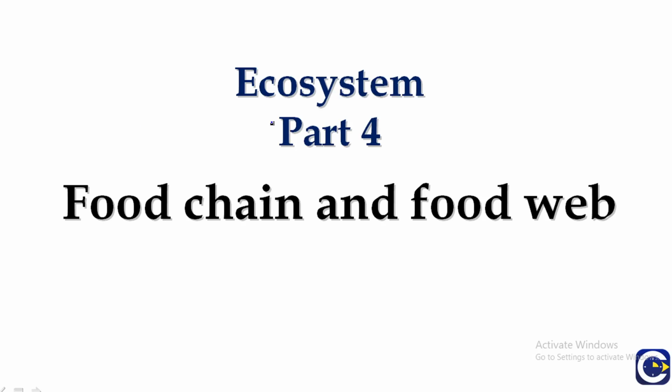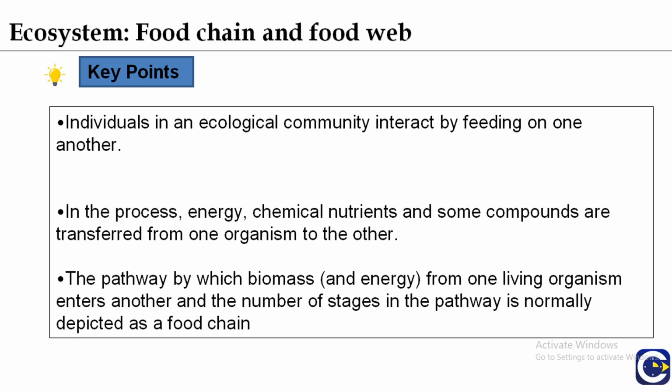Hello everyone, this is part 4 of the chapter Ecosystem, and in this video we are going to learn about the different kinds of food chains present in an ecosystem and the food web. Different organisms of an ecosystem are linked with each other on the basis of manufacturing food or on the kind of feeding habits. Individuals in an ecological community interact by feeding on one another.